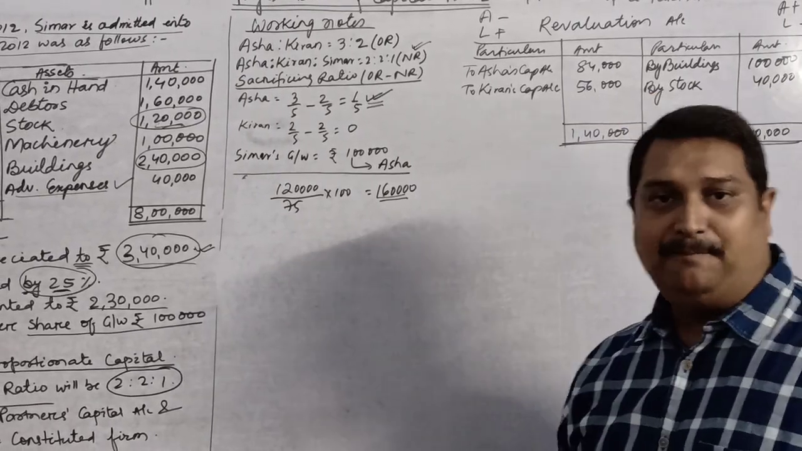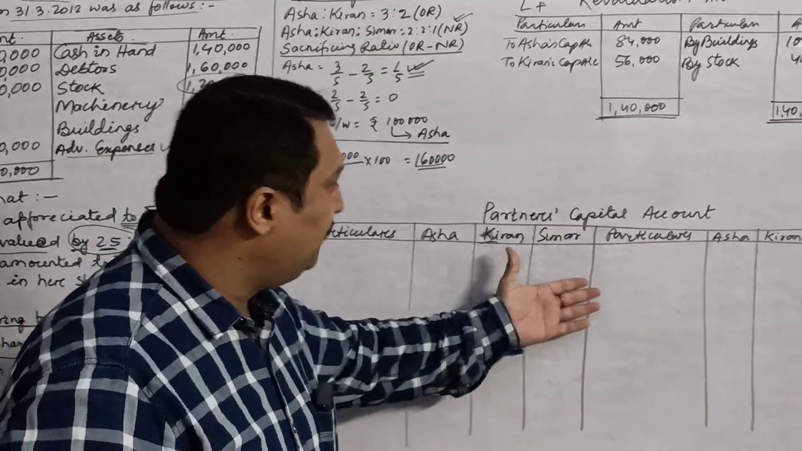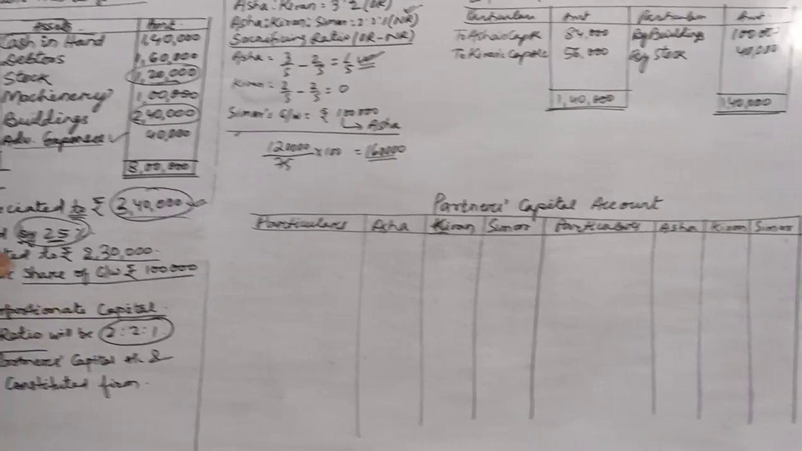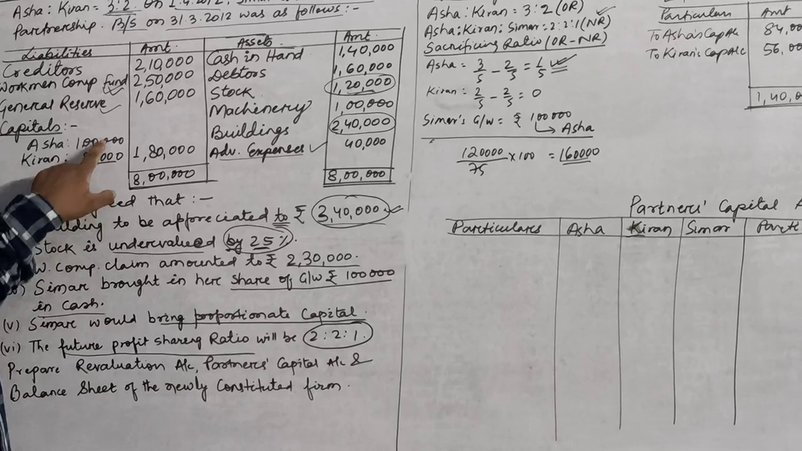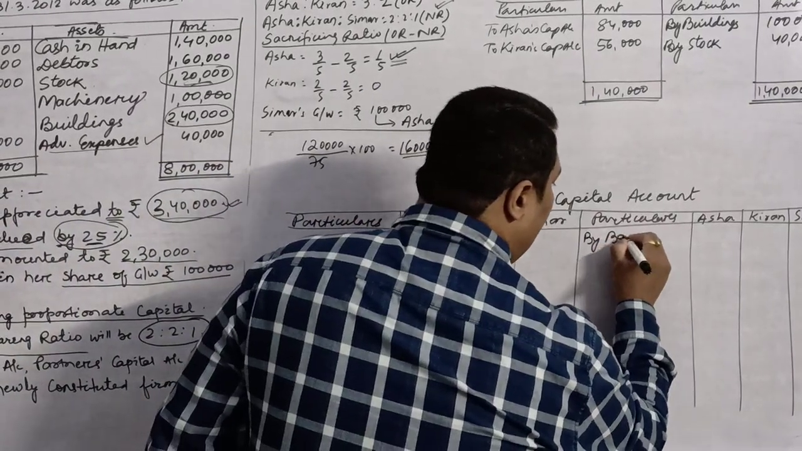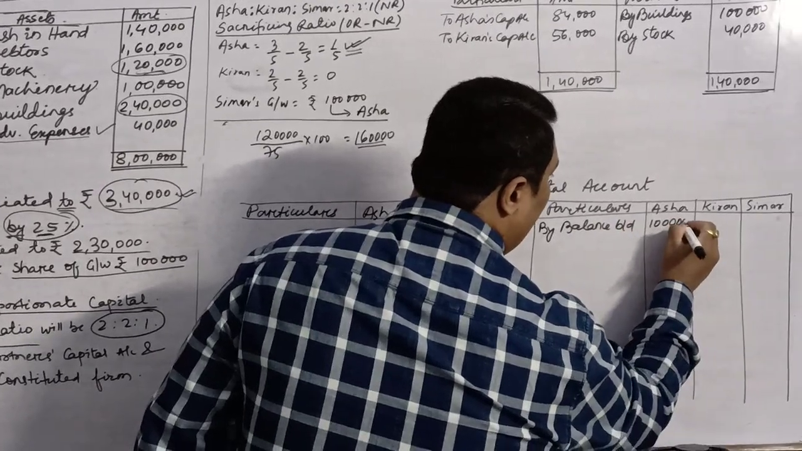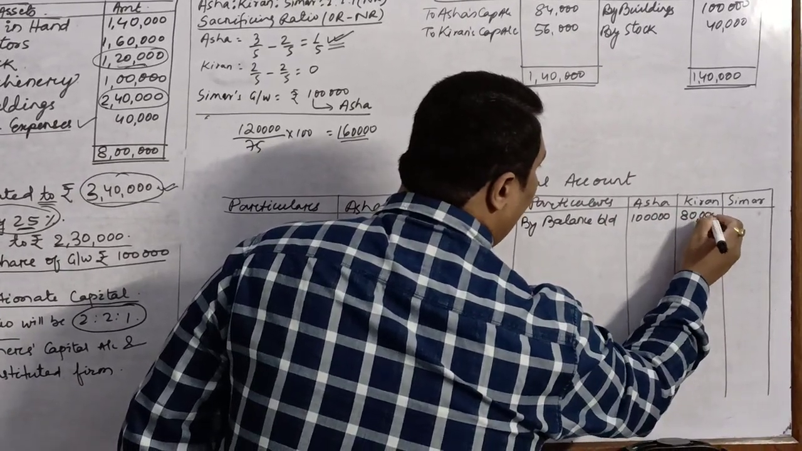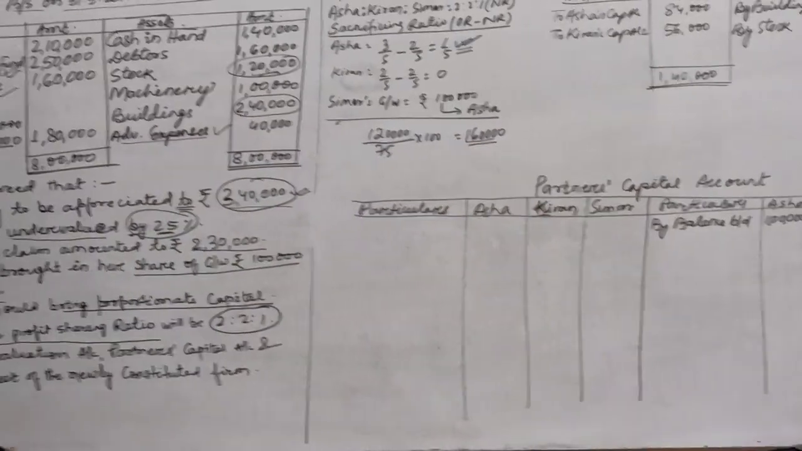Now we will prepare the partners' capital account. This is the format of the partners' capital for all the 3 partners. First of all, we will transfer the capital of Asha and Kiran from here, which is 1,80,000. So I will write by balance brought down. This is the opening capital of Asha, 1 lakh, and the opening capital of Kiran is 80,000. Now we will see the other items.